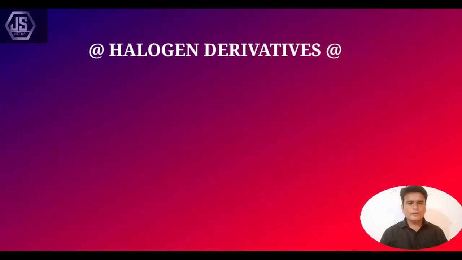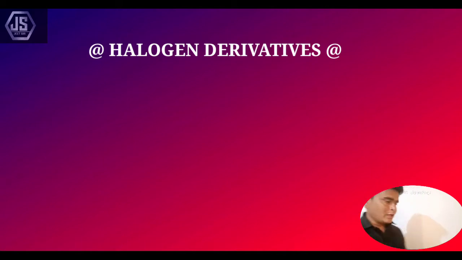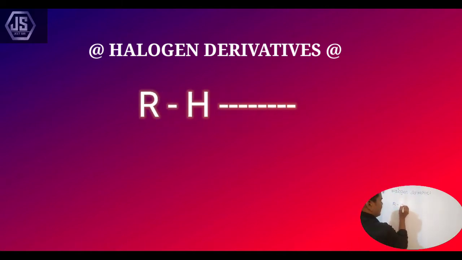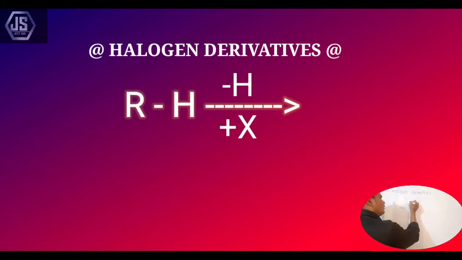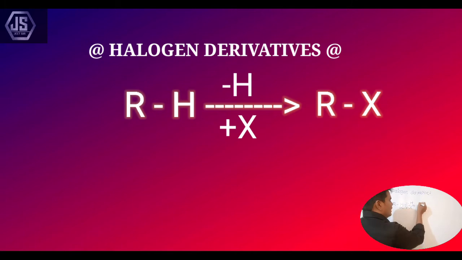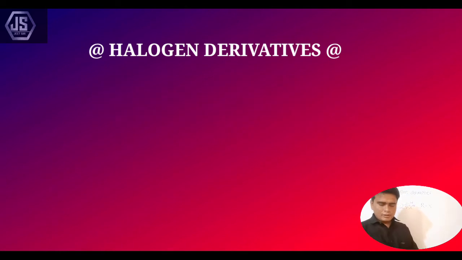So halogen derivatives means what? Any alkane or aliphatic or aromatic compound having hydrogen in it. What we have to do is remove one hydrogen atom and add a halogen atom. This results in a halogen derivative.